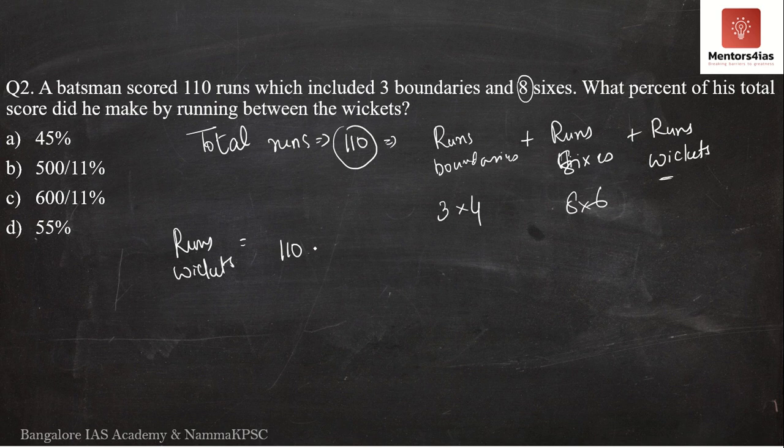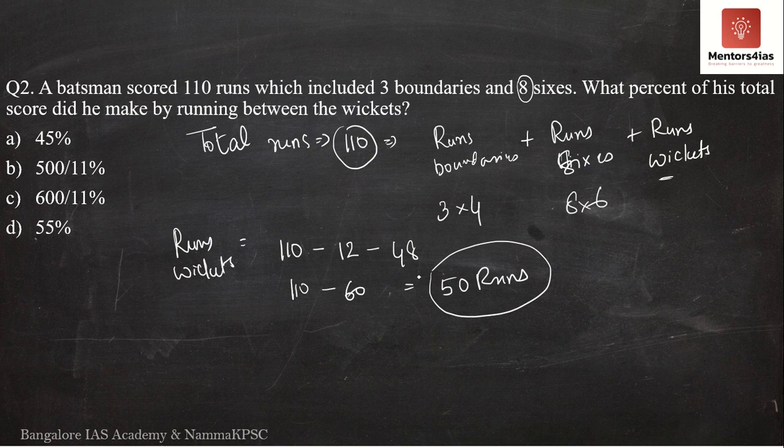So we have 110 minus 12 minus 48, which is 110 minus 60, equal to 50 runs. Therefore, the total runs made by running between the wickets is 50 runs.